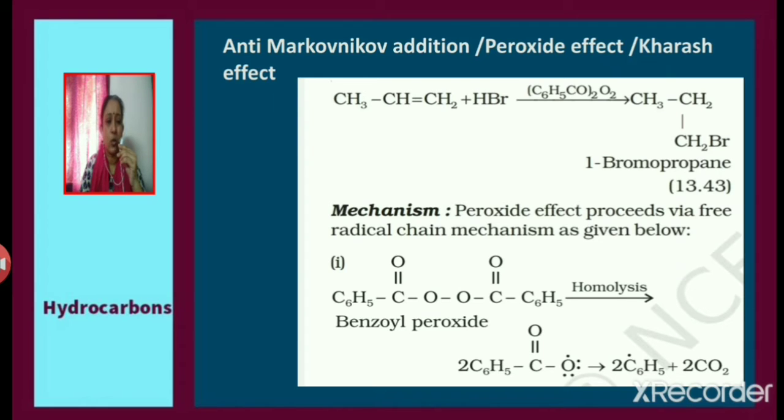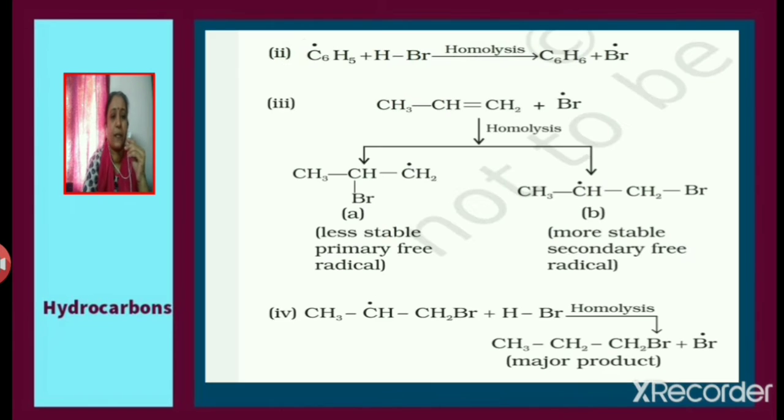Consider benzoyl peroxide. It undergoes homolytic bond breaking and it leads to the formation of phenyl free radical, C6H5 dot, along with carbon dioxide. The phenyl radical thus formed reacts with HBr. Homolysis takes place in HBr and it leads to the formation of benzene and bromine free radical. Thus bromine free radical will be generated.